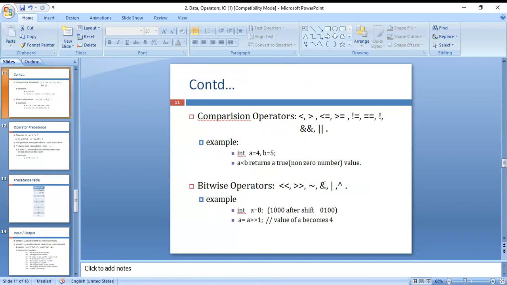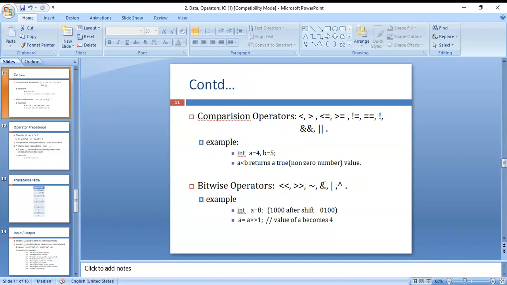And see here, bitwise operators. This one is the right shift, and that one is the left shift. Right shift means the values go to the right. Here 1000 is there, and after the right shift you can see 0100. The value of a becomes 4.